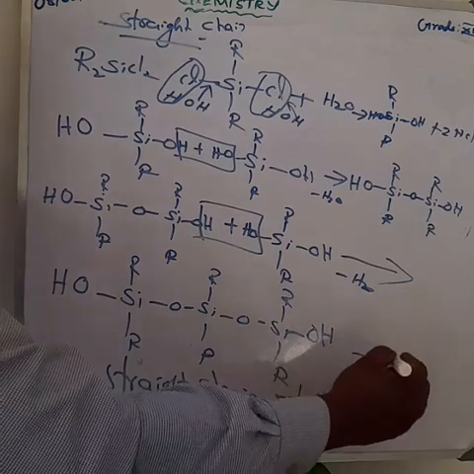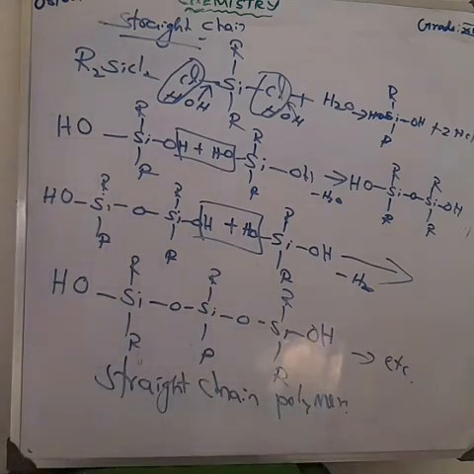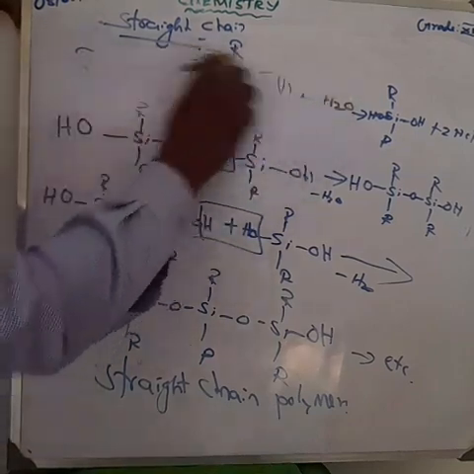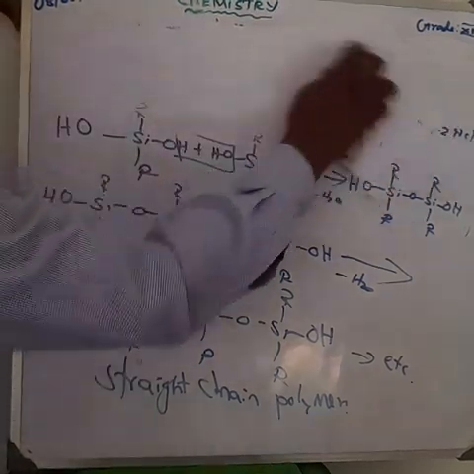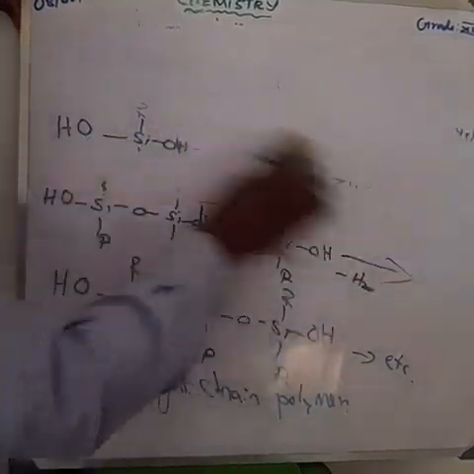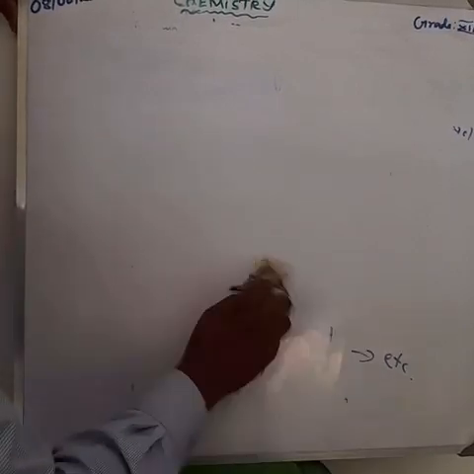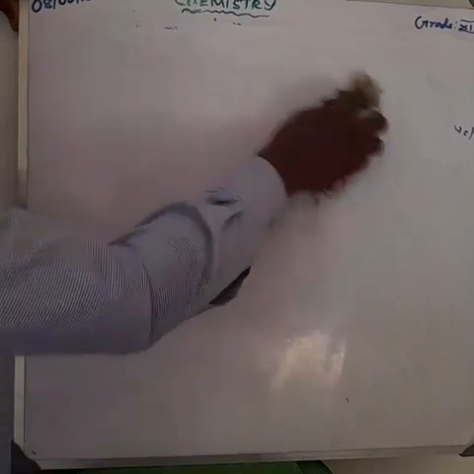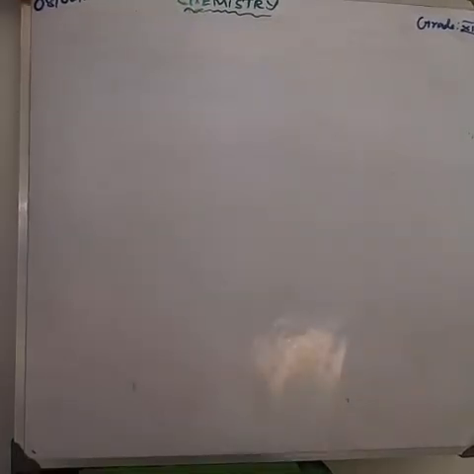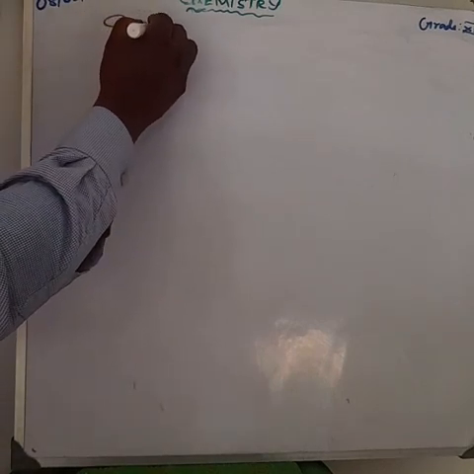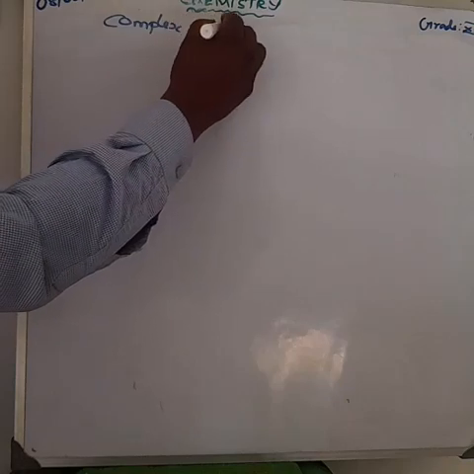Then again we are adding one more compound, and again we are adding, which means we get more compounds. Am I right? Next, the hydrolysis of monoalkyl chlorosilane. What is the formula for monoalkyl? Mono means one, R means alkyl. So one alkyl, that is 1R. RSiCl3 gives a very complex cross-linked polymer.